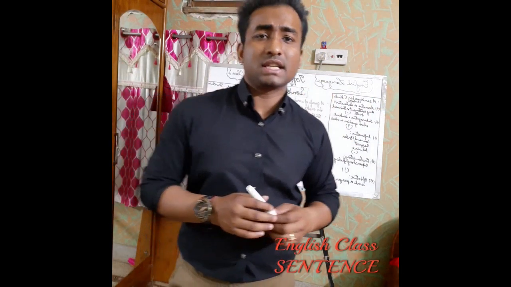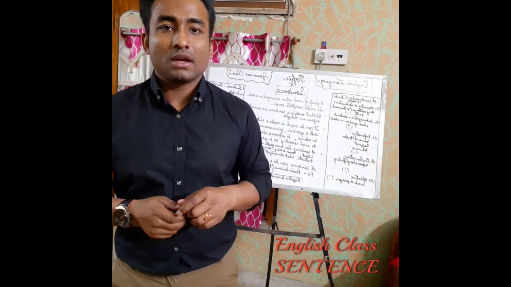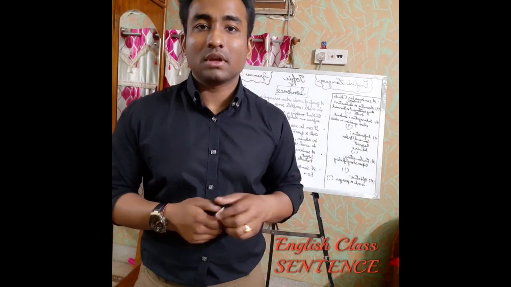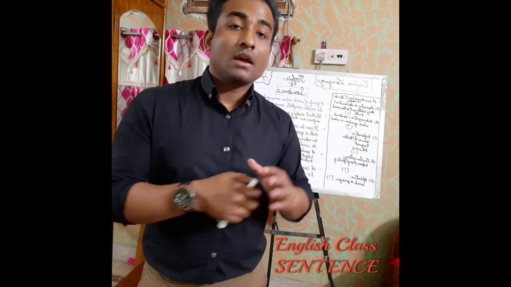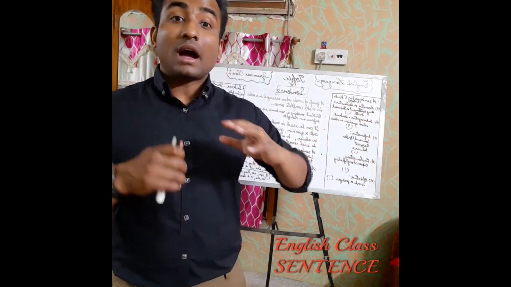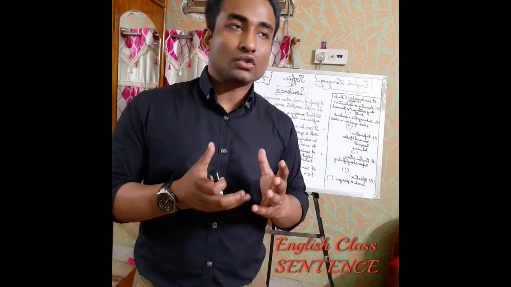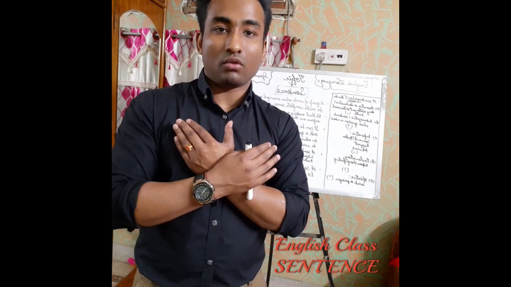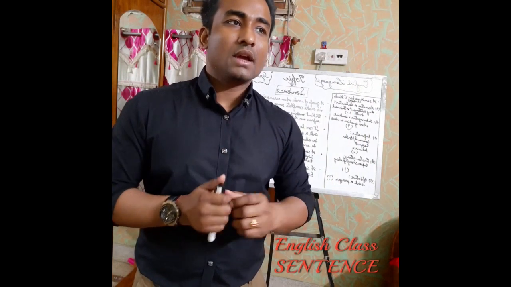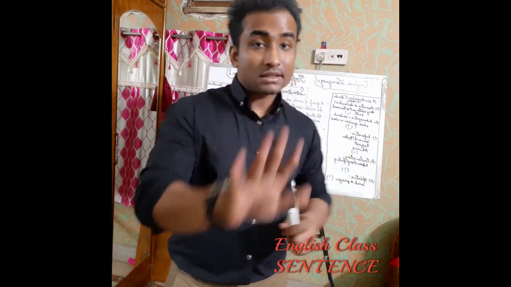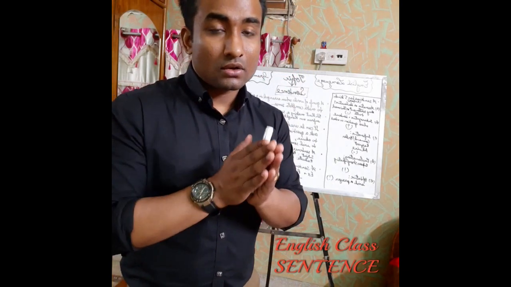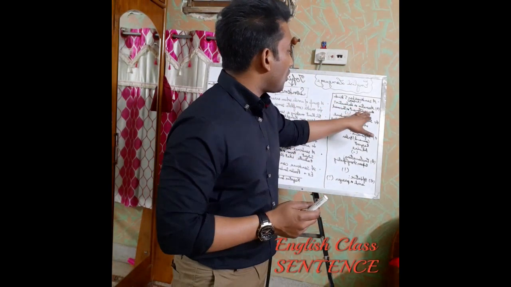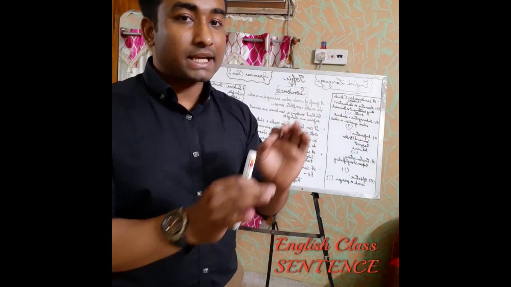Like if I'm saying Sachin is my favorite player, that is a statement. If I'm saying I have passed my exam, again, it comes under statement. If I'm saying a universal truth, universal truth means something which is applicable for everyone in the world, in the universe. Like if I say sun rises in the east, this is a universal truth. This is not a statement, this is a universal truth. So that's why any universal truth or any statement comes under the category of assertive sentence.